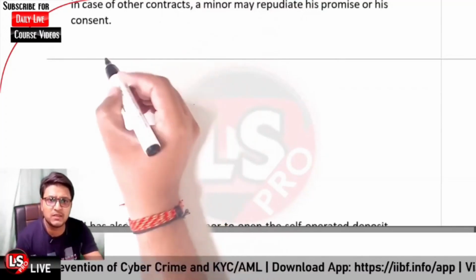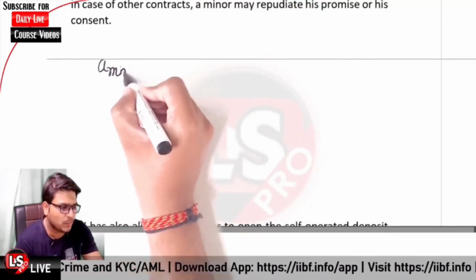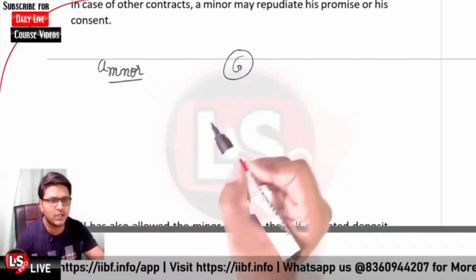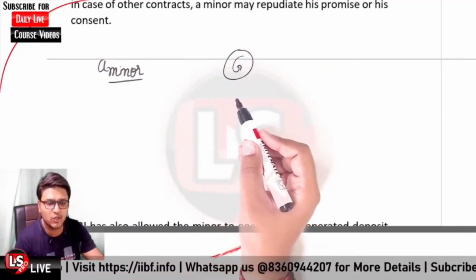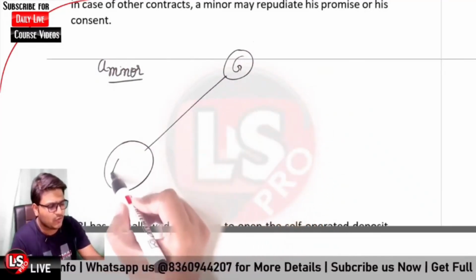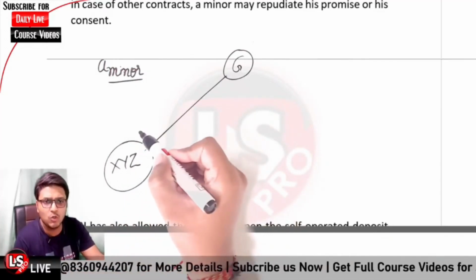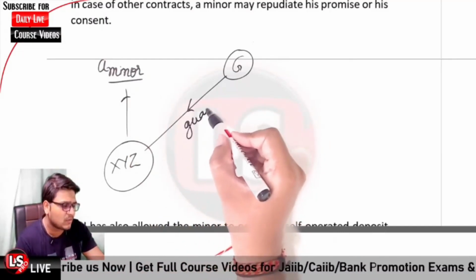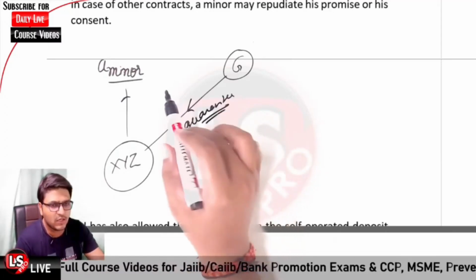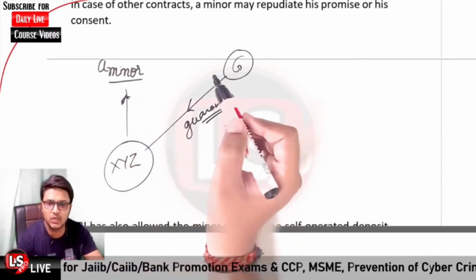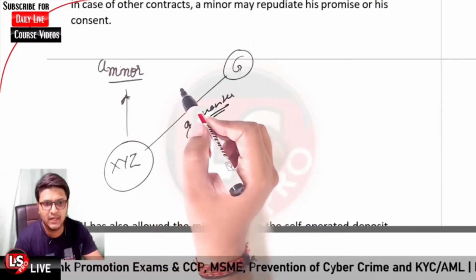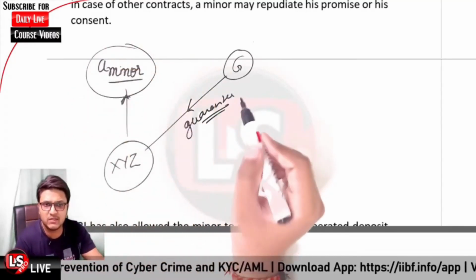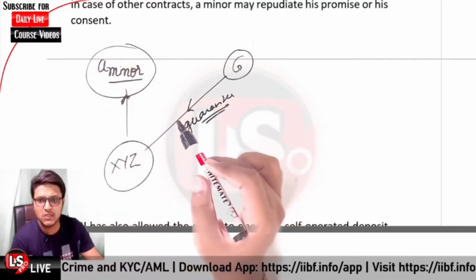Okay, so person A is a minor. And further person G, which is a very reputed party in your bank, basically visits your branch XYZ and asks to grant a loan to A based upon the guarantee of person G. So G is ready to give a guarantee for the sake of extending a loan to minor A. In that case, who would be responsible if after sanctioning a loan to the minor, the minor refuses to pay it back?